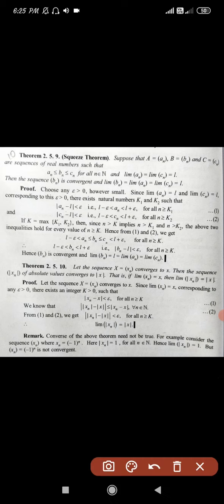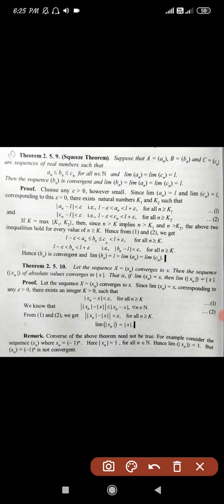So from these two inequalities we can write mod of mod xn minus mod x would be less than epsilon for all n greater than or equal to k. So therefore limit of mod xn equal to mod x, hence proved.